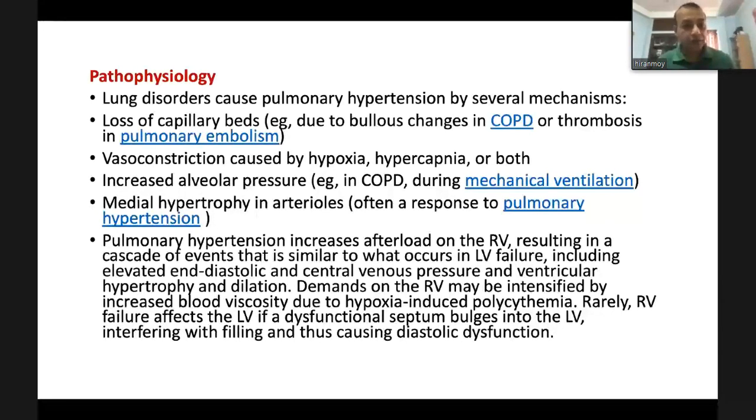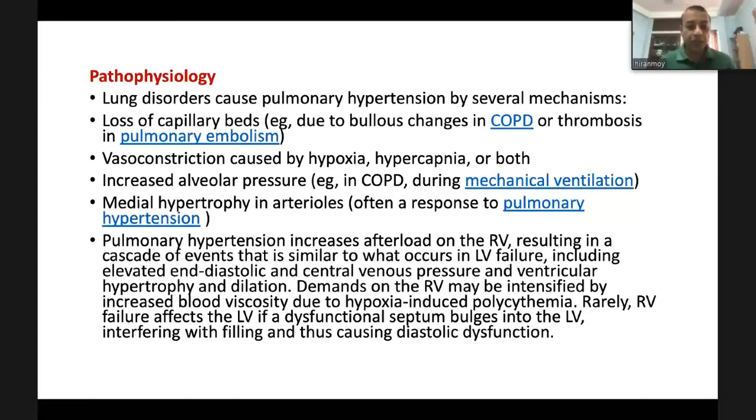Now, pathophysiology. Lung disorder causes pulmonary hypertension by several mechanisms, like loss of capillary bed in case of chronic obstructive pulmonary disease and thrombosis in case of pulmonary embolism, vasoconstriction caused by hypoxia, hypercapnia, or both, increased alveolar pressure in case of COPD or during mechanical ventilation, and medial hypertrophy of arterioles, often in response to pulmonary hypertension.